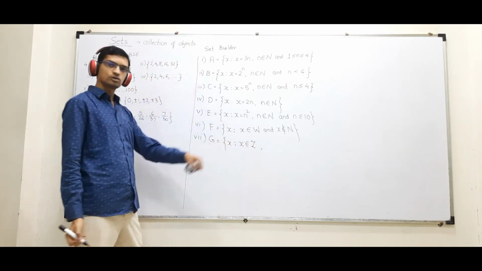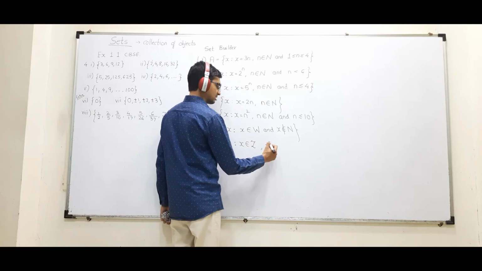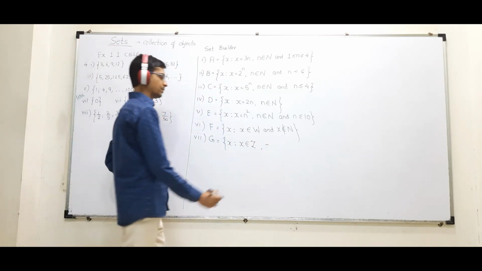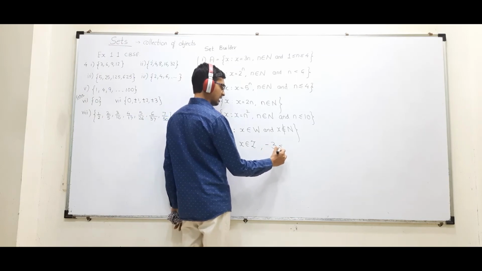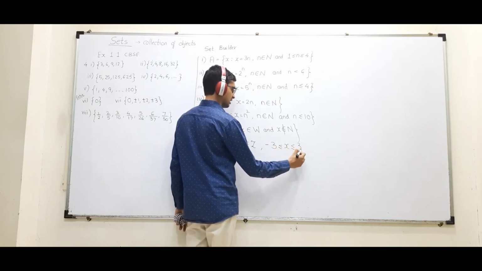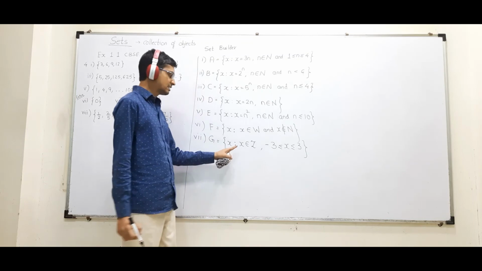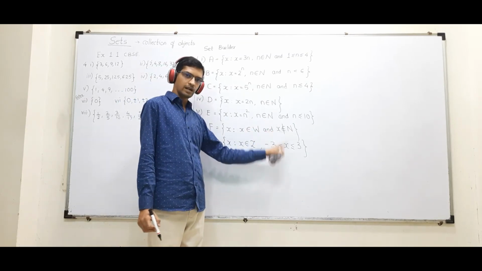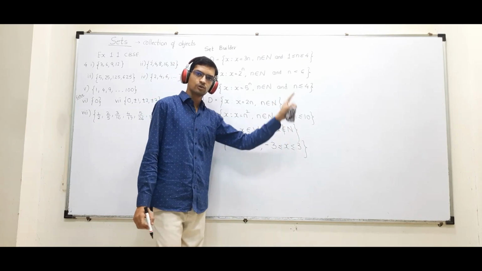I'll say x belongs to z, and x स्टार्ट कहाँ से होना चाहिए? -3 से. खत्म कहाँ होना चाहिए? 3 पे. So -3 less than equal to x less than equal to 3. The moment I say x belongs to z, you understood that -3, -2, -1, 0, 1, 2, 3.